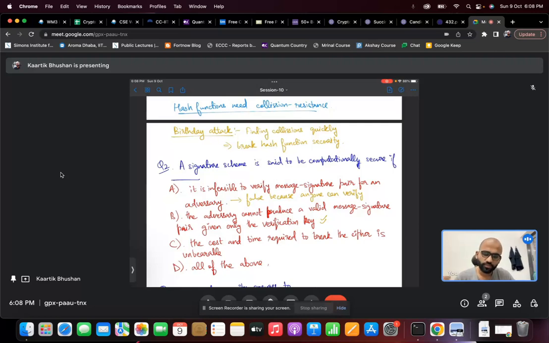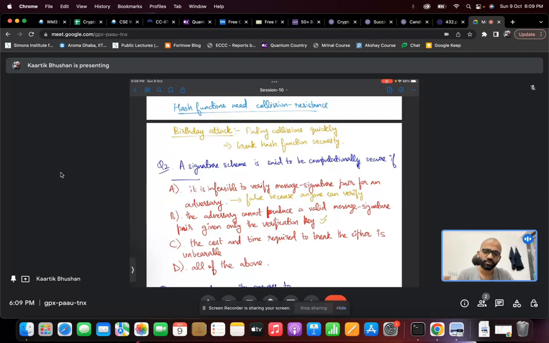So let's go over the options one by one. Option A is definitely not true because in a signature scheme, by default, any party in the system should be able to verify message signature pairs efficiently. So even the adversary, you just need the verification key, and the verification key is supposed to be public. So even the adversary can verify message signature pairs efficiently. So that's not true.